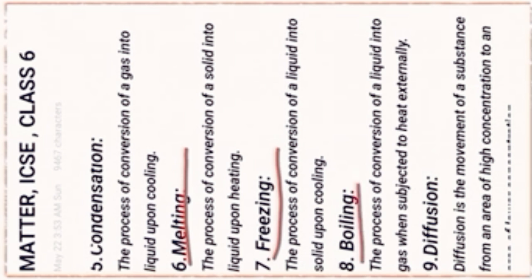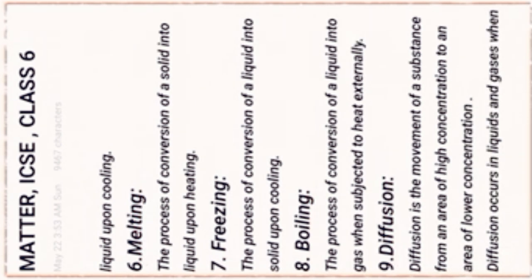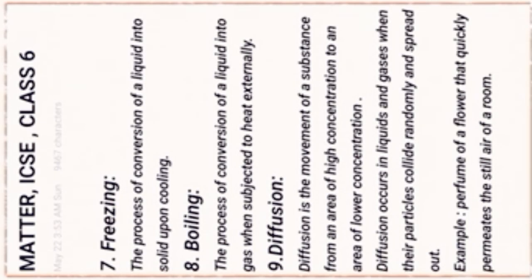Boiling. The process of conversion of a liquid into gas when subjected to heat externally. Diffusion. Diffusion is the movement of a substance from one area of higher concentration to an area of lower concentration.